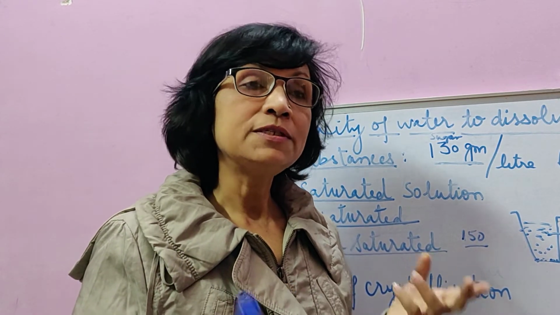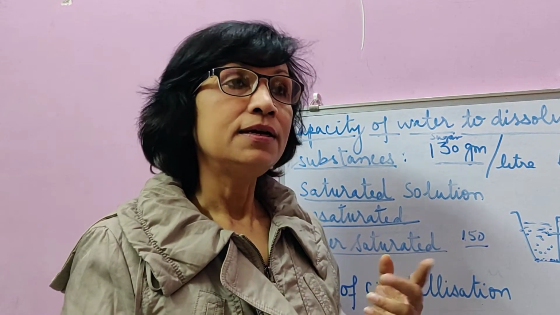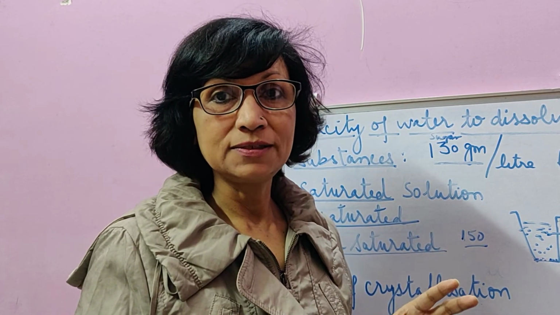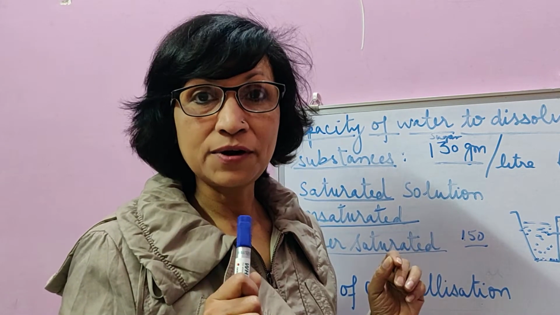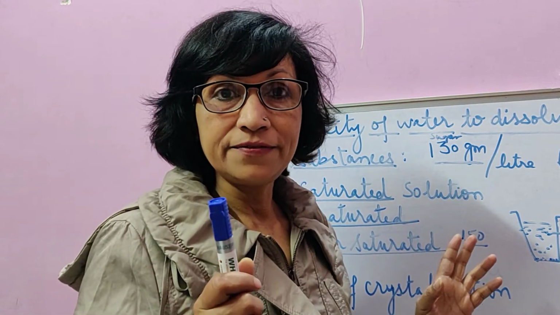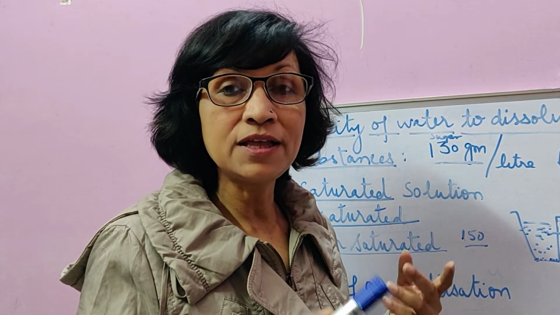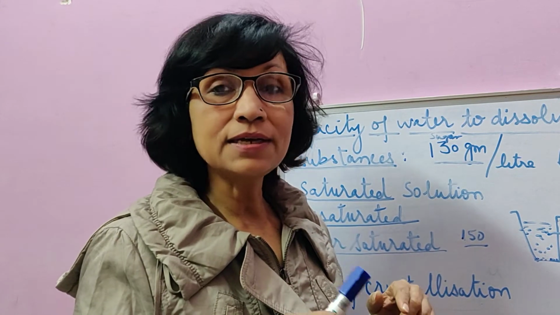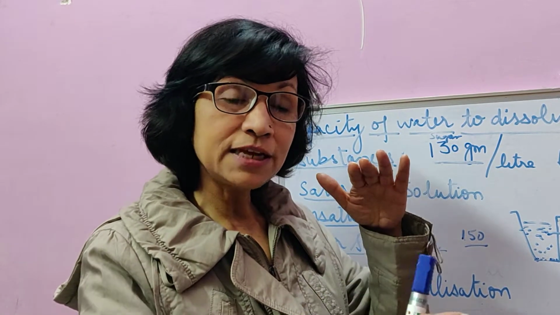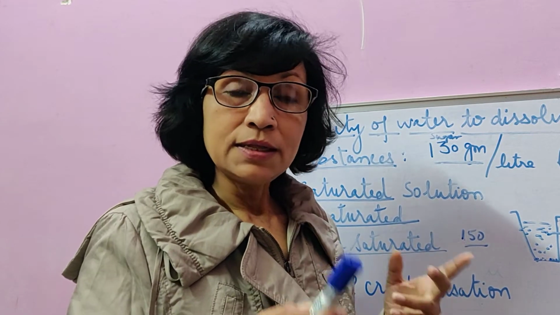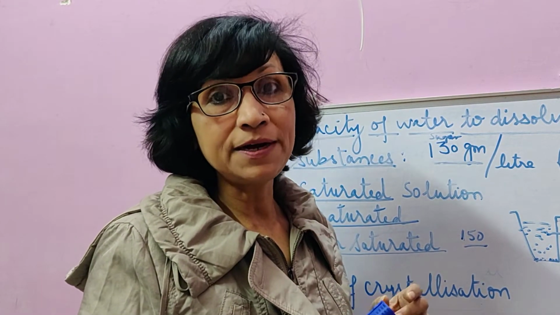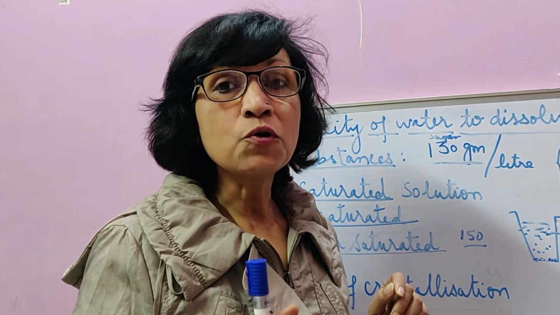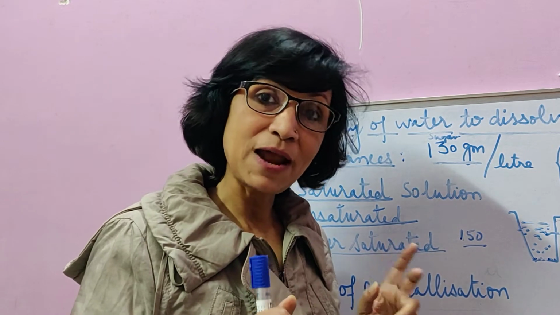Children, because of presence of dissolved carbon dioxide, dissolved oxygen, dissolved nitrogen and dissolved mineral salts, the life can survive on earth. Think of aquatic life. Aquatic life survives by breathing in the water because of oxygen dissolved in water. Aquatic plants, meaning those which stay under the water, submerged water plants, do photosynthesis with the help of carbon dioxide dissolved in water. Nitrogen dissolved in water helps in protein synthesis of aquatic plants.